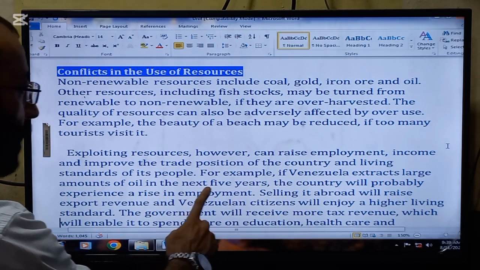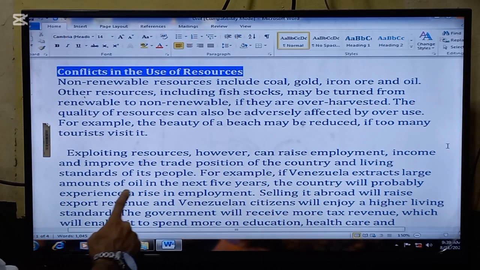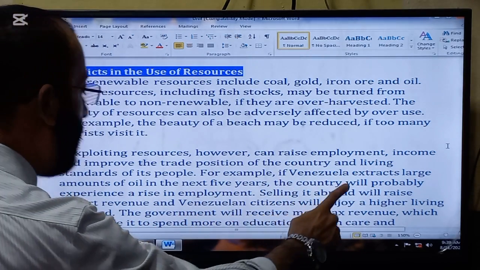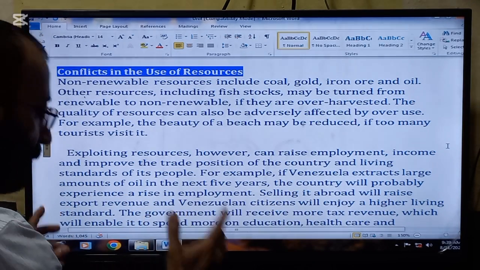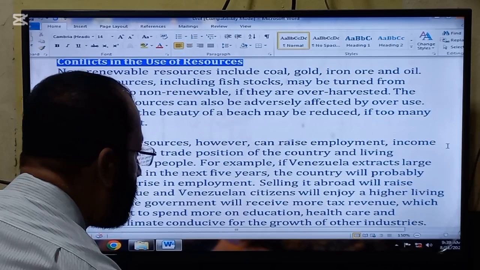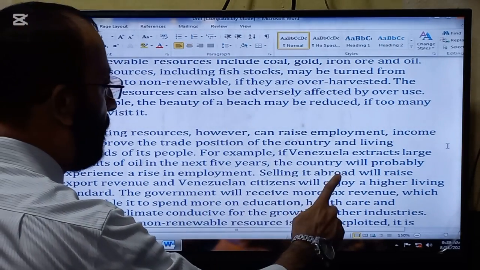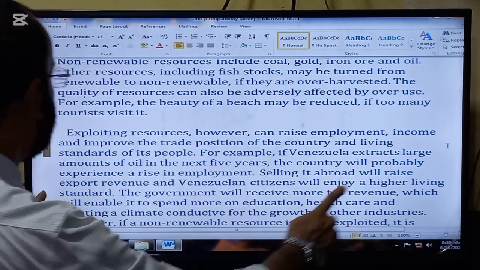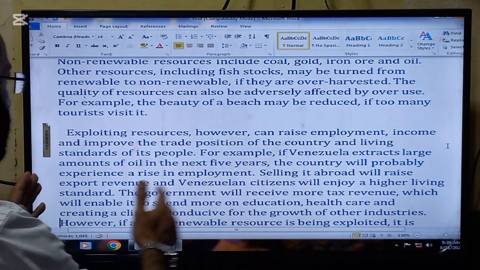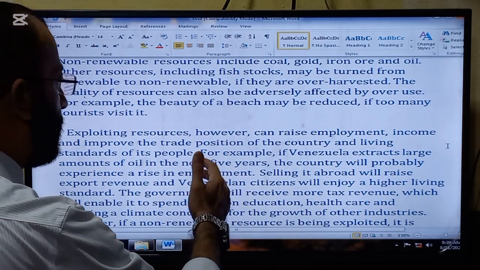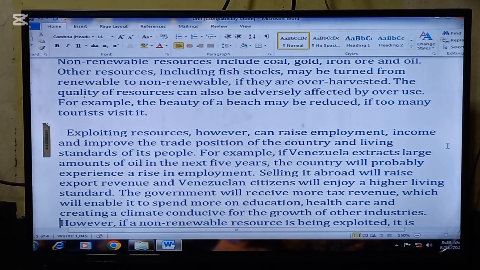Exploiting resources, however, can raise employment, income, and improve the trade position of the country and living standards of its people. So if the resources are extracted from the country, these will be the benefits. It will raise employment, improve the income of the people, and the trade position of the country will be improved. The living standard of the people will be improved.